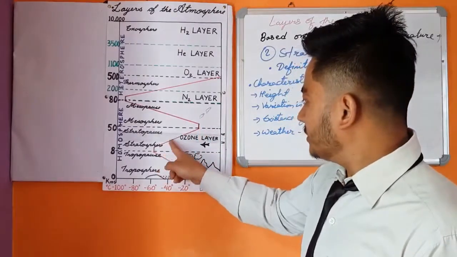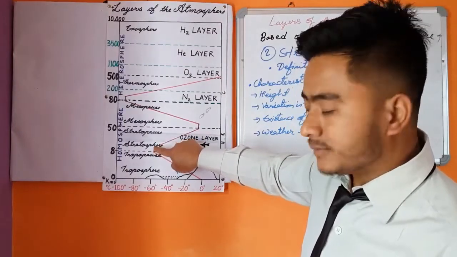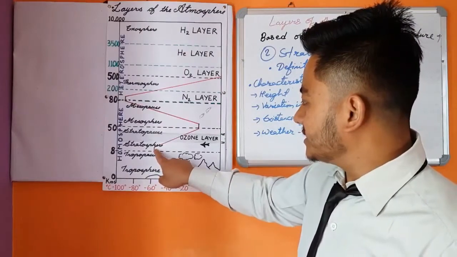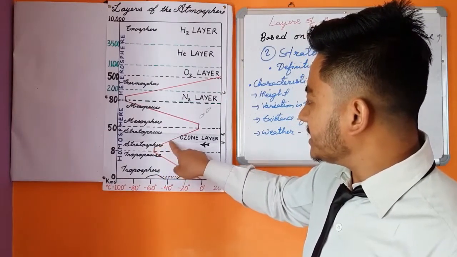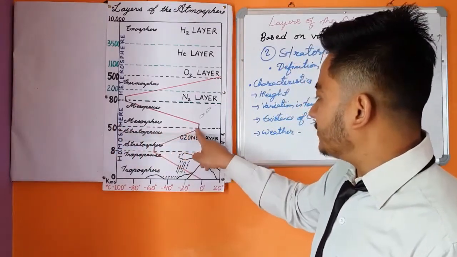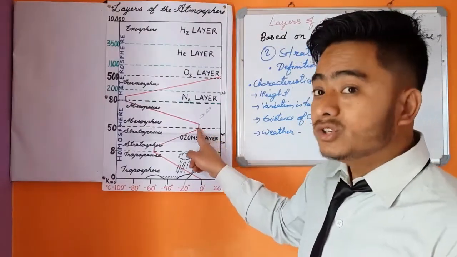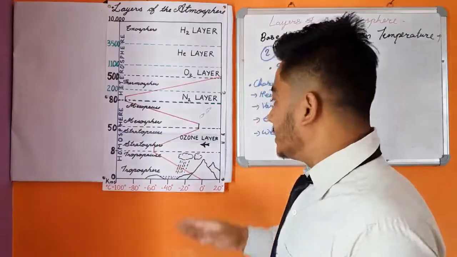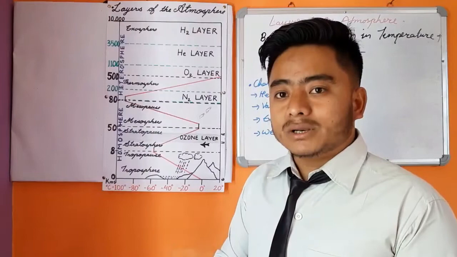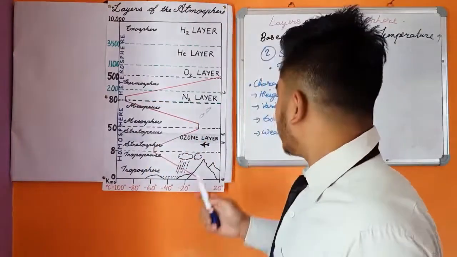As you can see, the red line indicates that at the tropopause the temperature was approximately minus 60 degrees Celsius. But as the height increases, the temperature increases. Finally, when it reaches a height of 50 kilometers, the temperature rises to approximately 0 degrees Celsius. So in this layer, the variation of temperature is very peculiar: with increasing height, the temperature increases. This is the second characteristic.